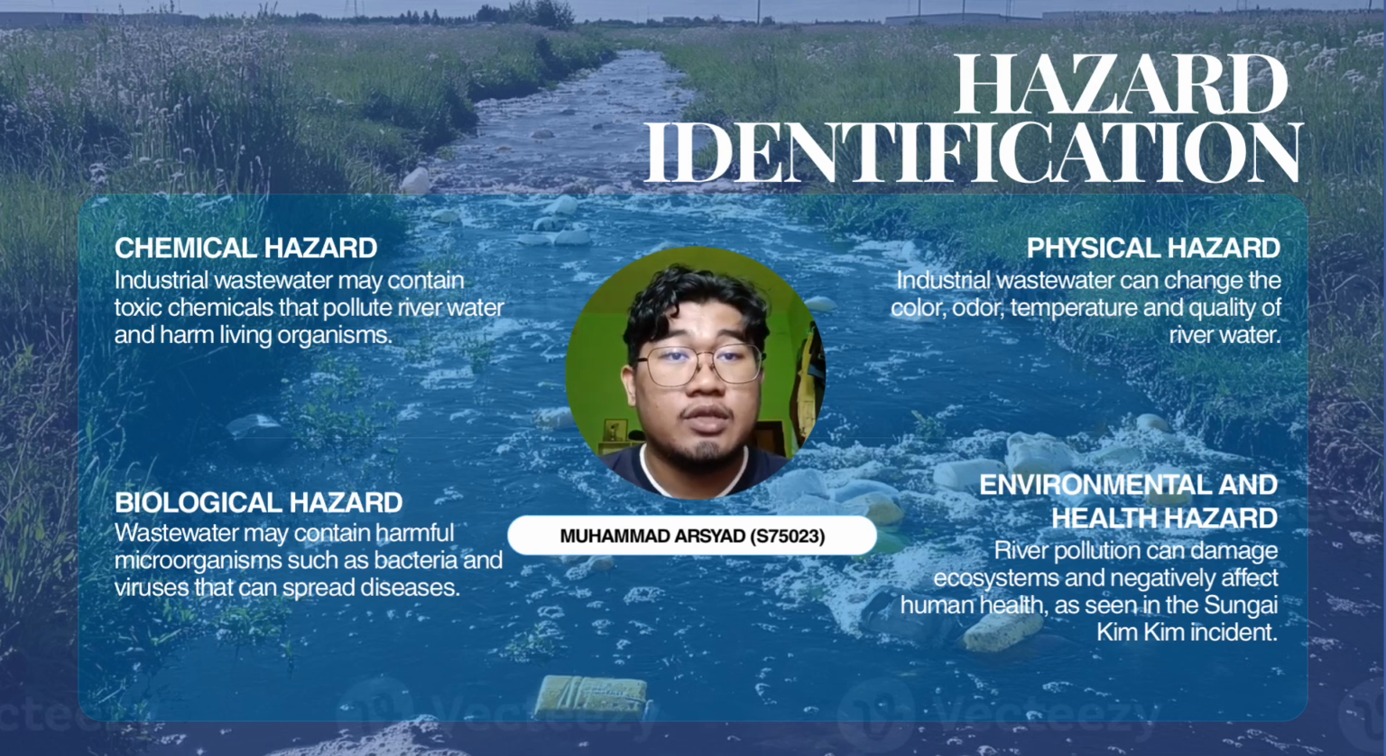Another hazard is physical hazard. Industrial discharge can increase water turbidity, change the color of the river, produce unpleasant odor, and increase water temperature. These changes disturb the natural ecosystem and reduce overall river water quality.